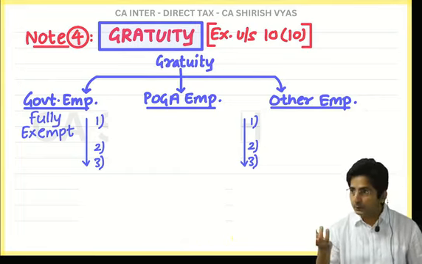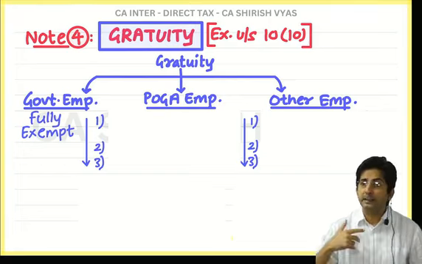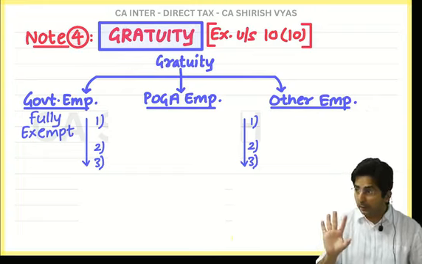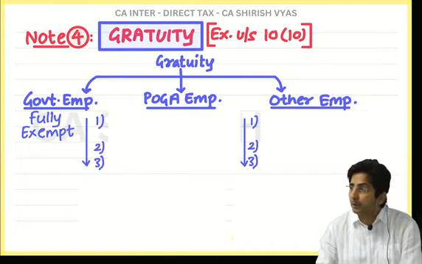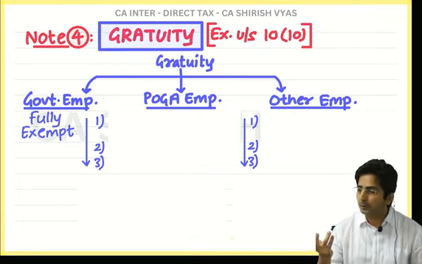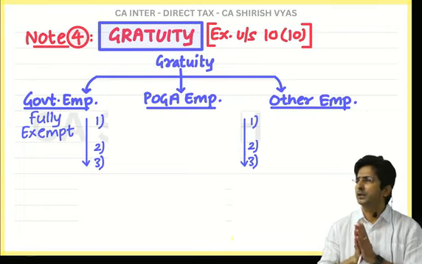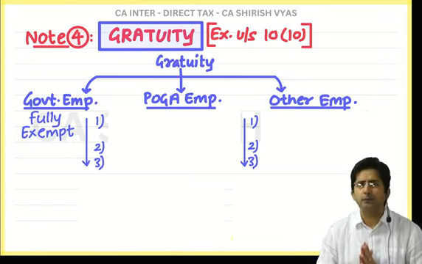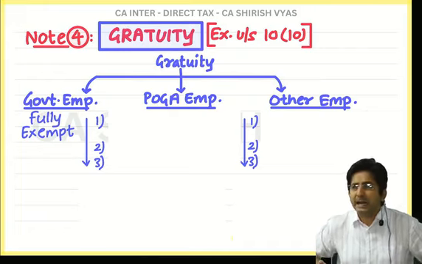Now see, gratuity, you know, is like a gift. It is like a gift which the boss will give at the time of retirement. It's not a gift on the occasion of birthday, marriage, etc. It's kind of a gift, kind of meaning not literally a gift, given by the boss to his employee at the time of retirement. You know why? Because when an employee retires, you know what the boss says? Thank you employee for your services. For 20 years you worked for me. I am grateful. I am thankful. And when you feel grateful, you know what we say? You are expressing your gratitude.